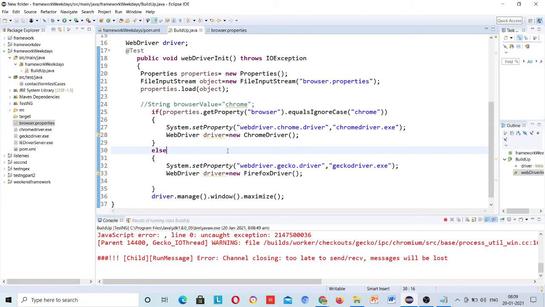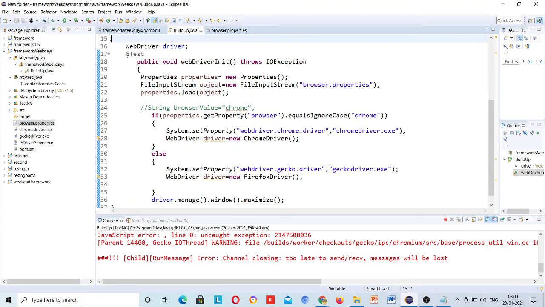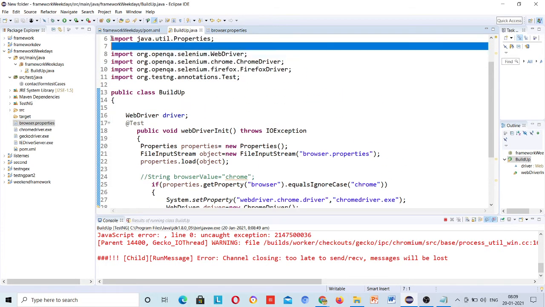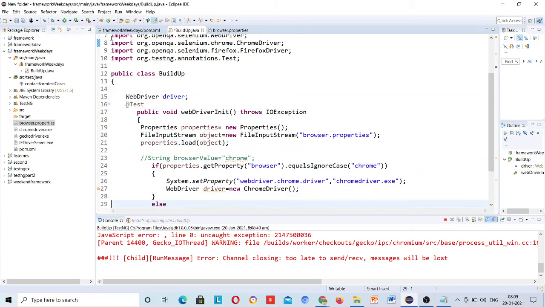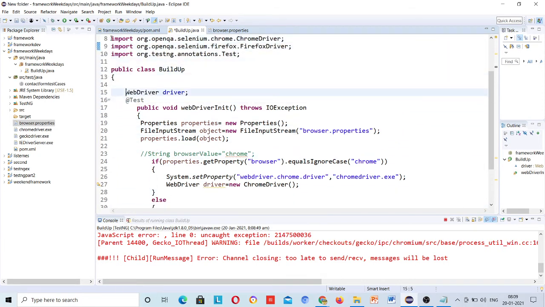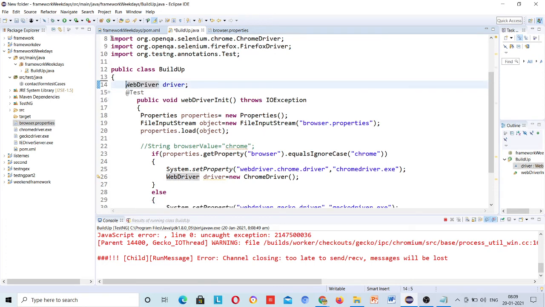Okay, now we'll write a test case. If we want to run in IE, then we can create one more else if. Yes, you can do that. Just try and do that. I have done this for two. You need to just include here, and instead of else you need to write else if.